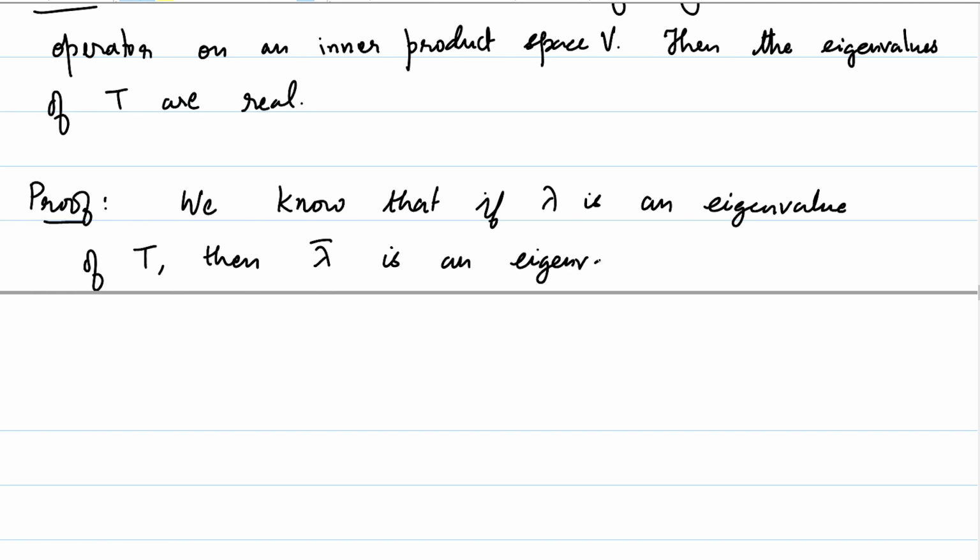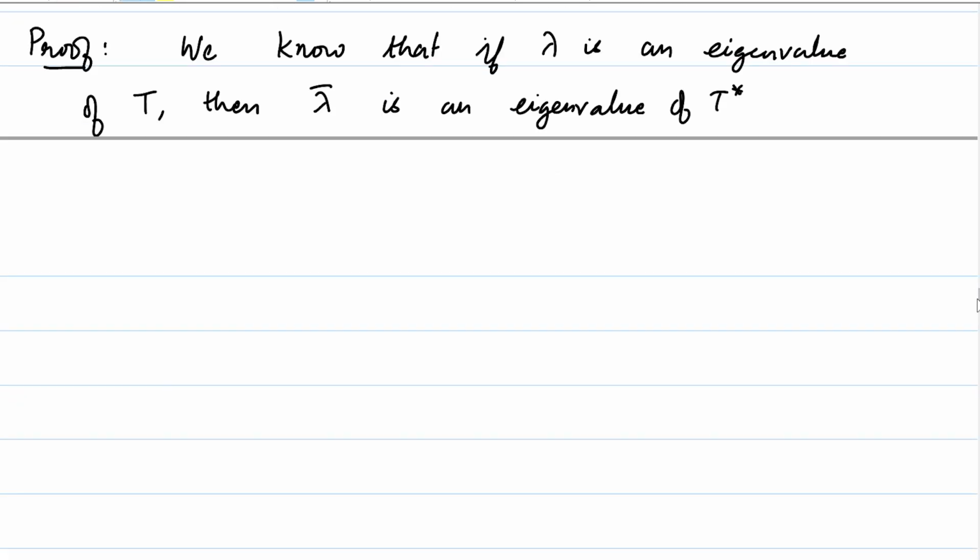But we also know that in the case of a normal operator, we know more. We know that the eigenvector corresponding to lambda of T will be the same as an eigenvector corresponding to lambda bar of T star. So since self-adjoint operators are normal,